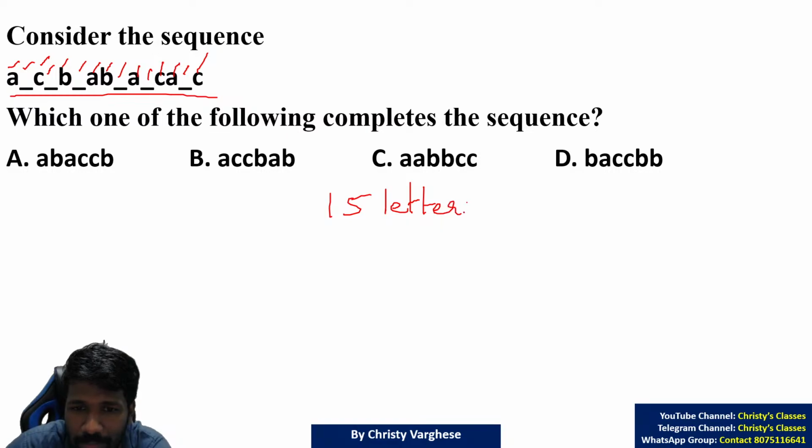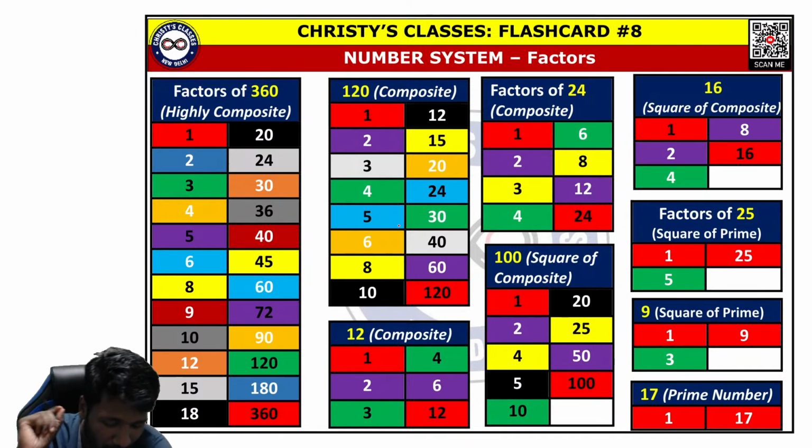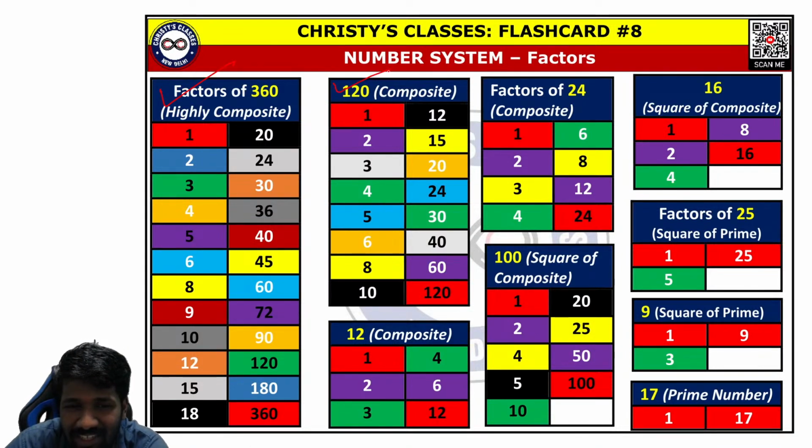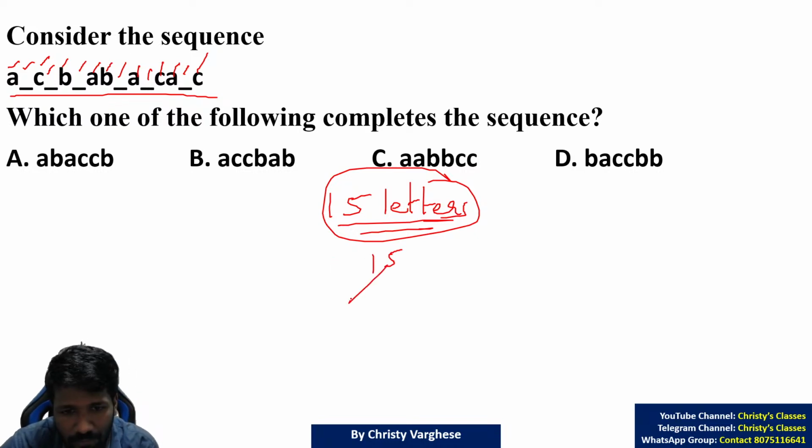Now you have to use some number system idea. When I taught you number system, I told you the idea of number system will be directly or indirectly needed in many chapters. Even in this reasoning chapter, number system idea will be helpful. We discussed factors, how to factorize each number, and that factors occur in pairs. This is a summary of that flashcard we discussed about factors. So that idea will help you here. How? This 15 letters means how all 15 can be factorized. 15 can be factorized: 1 into 15 is 15. So 1 and 15 are factors.